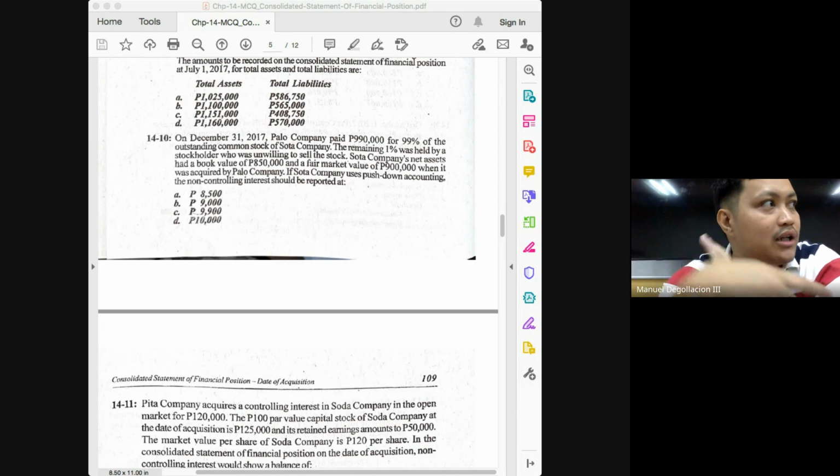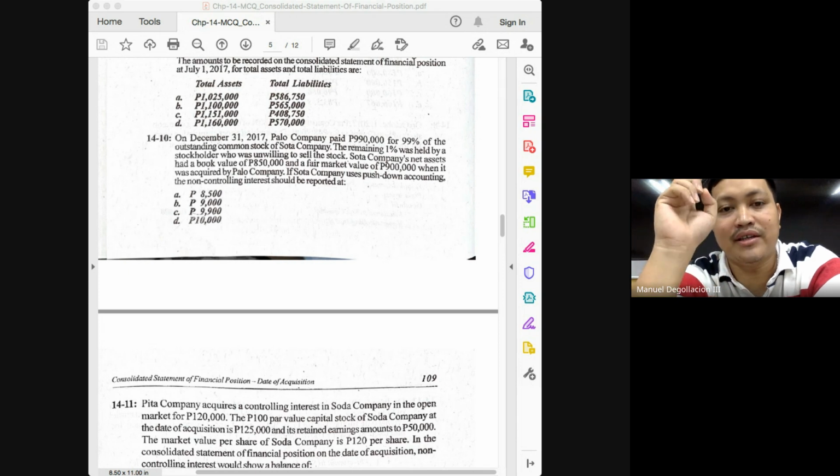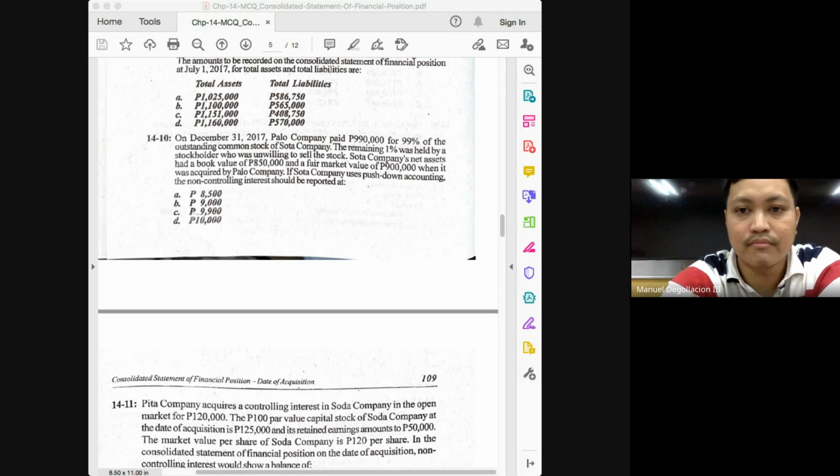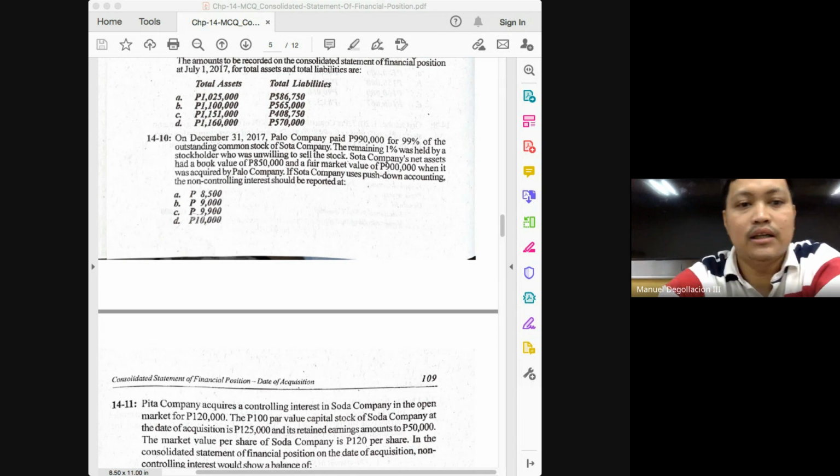In using the table class, what is our rule for when we use push-down accounting? There will be no goodwill attributable to the NCI. And how do we do that? The amount that you will assign to your NCI should just be equivalent to the share of the NCI in the net assets of the subsidiary, which is 9,000. So override the 10,000, you use the 9,000. Okay, and that would already give you our answer because we simply ask for NCI. So the answer here would simply be 9,000.